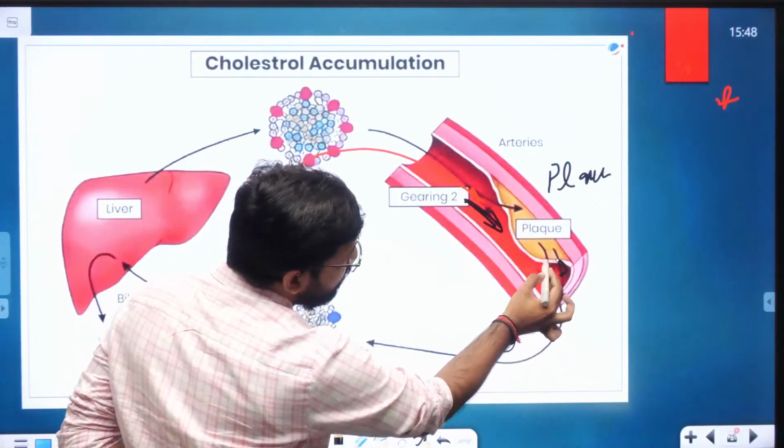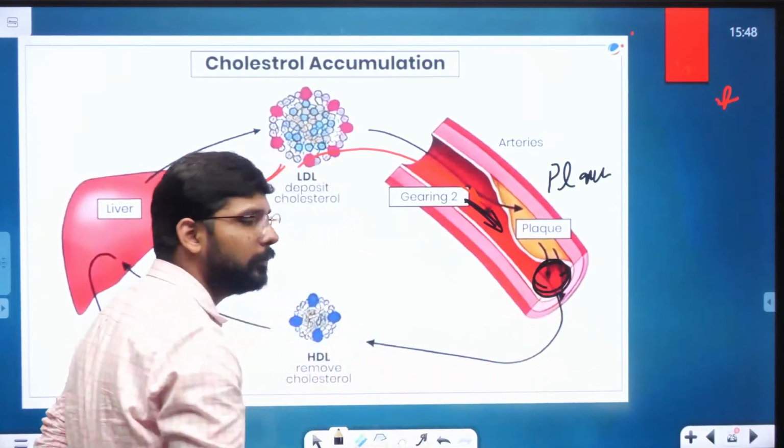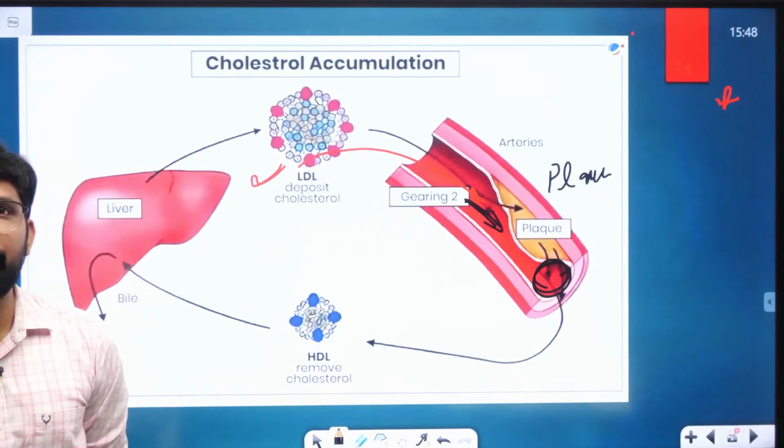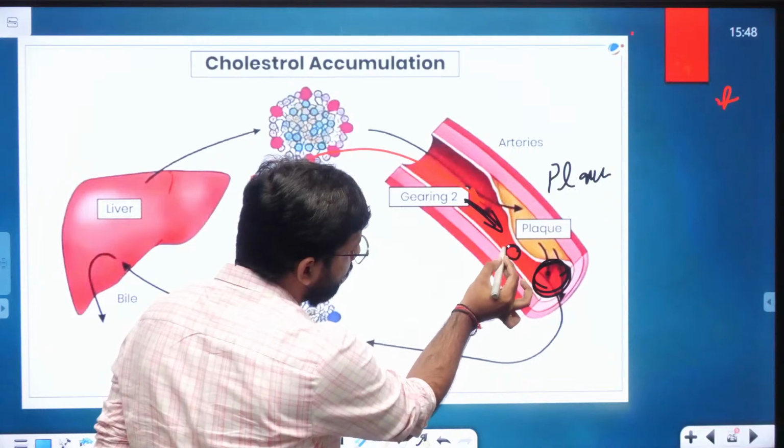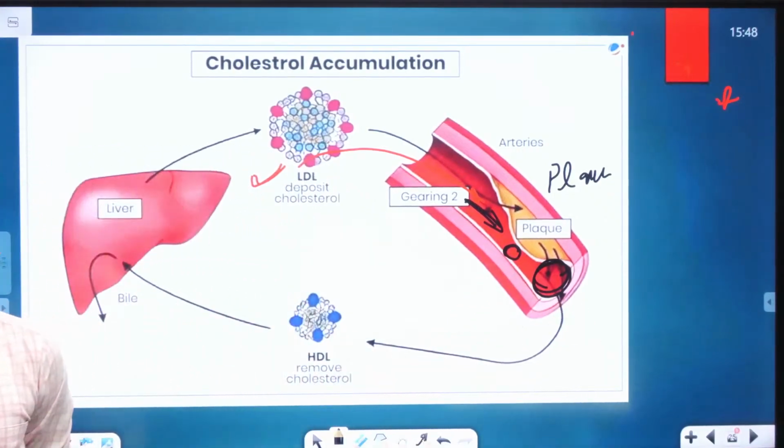Initially the artery had this diameter, but now the diameter is reduced to half.